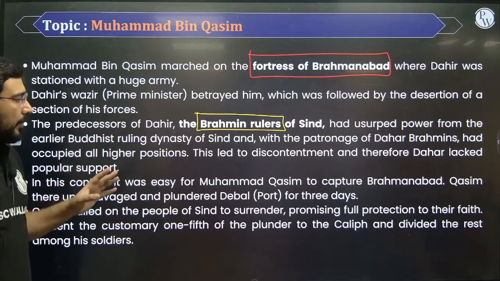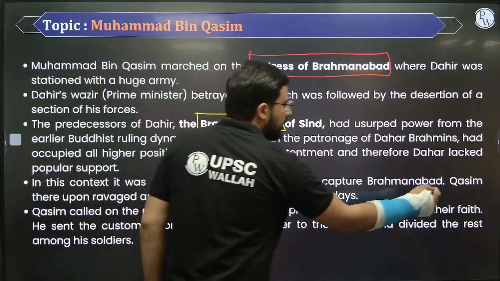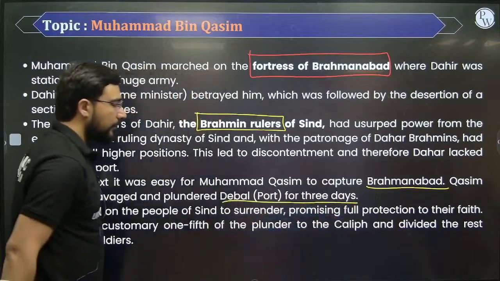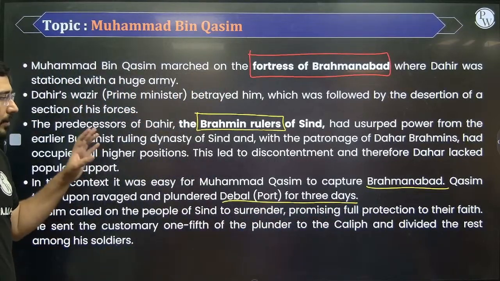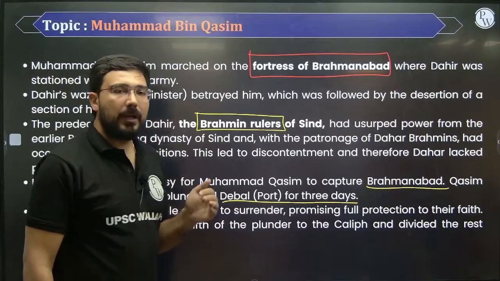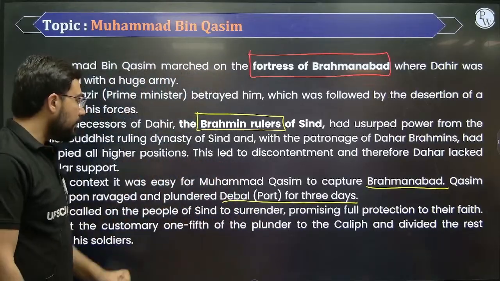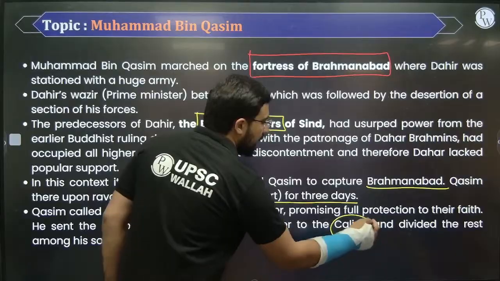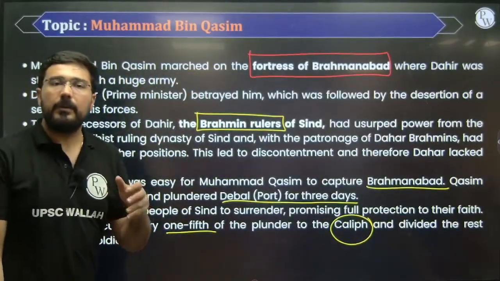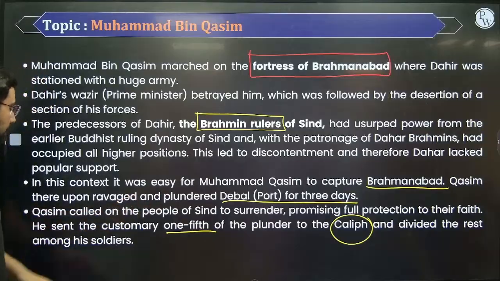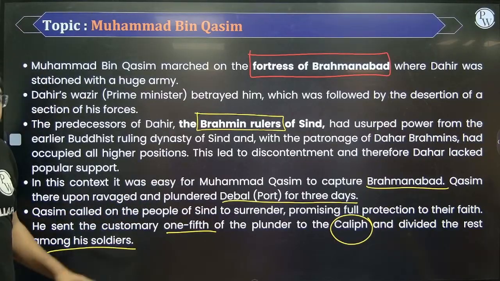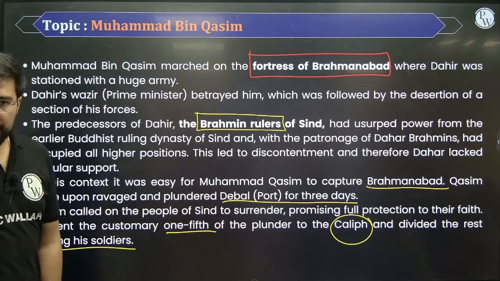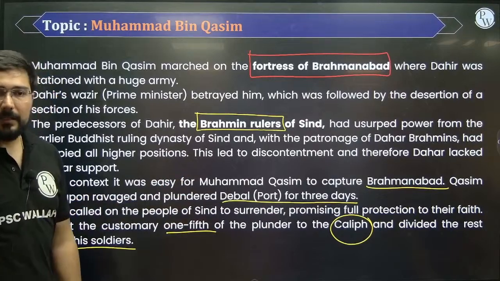So that's what you need to remember, that Muhammad bin Qasim came, he captured Brahmanabad, okay, and he also plundered the fort of this region, which is the Fort Debal. Once he was able to capture this region, he sent a specific part of this, which is known as 1/5 part, to whom? Caliph. The Caliph, he was the representative of all the people of the Muslims, okay, and he divided the rest among his soldiers. So this is the story how the region of Sindh came under the control of Muslim or under the control of Islam as a religion.